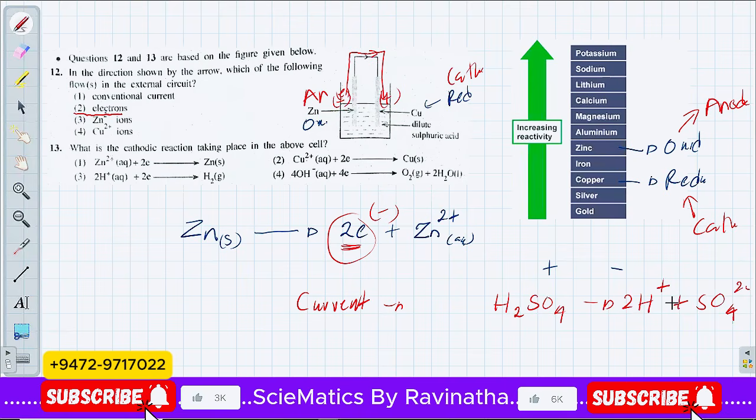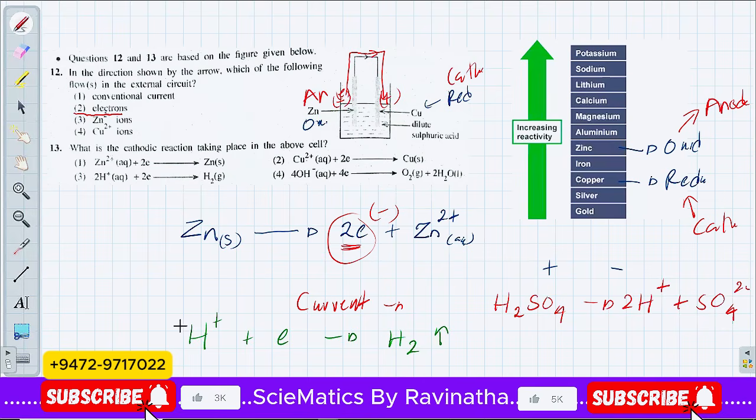However, this H+ in the solution will get reduced, right? Which means H+ will gain electrons to give out hydrogen gas, right? You will see that hydrogen gas is evolving, right?